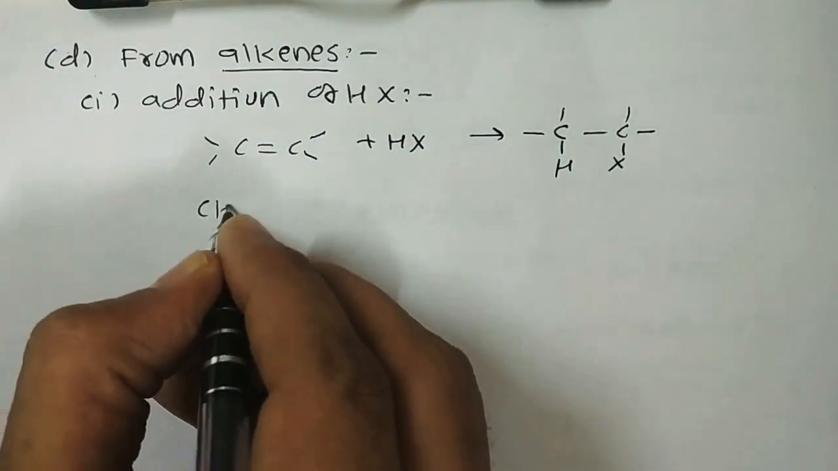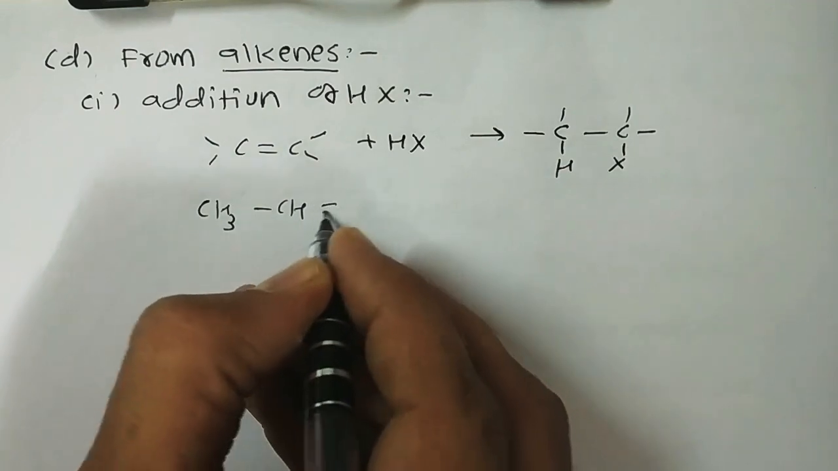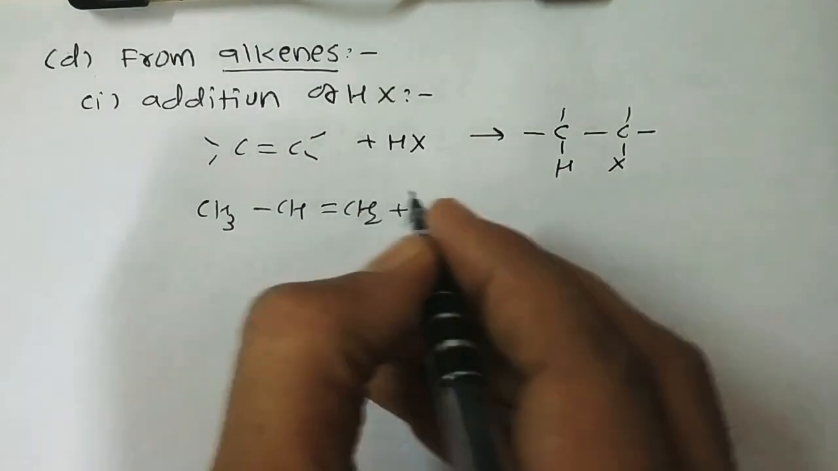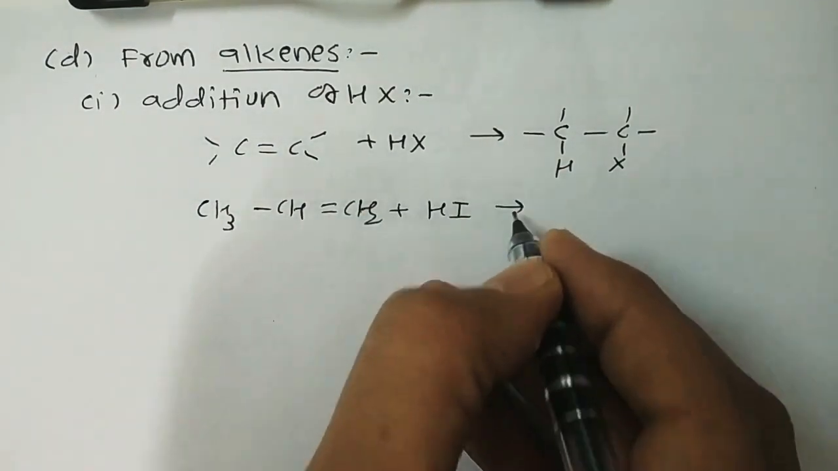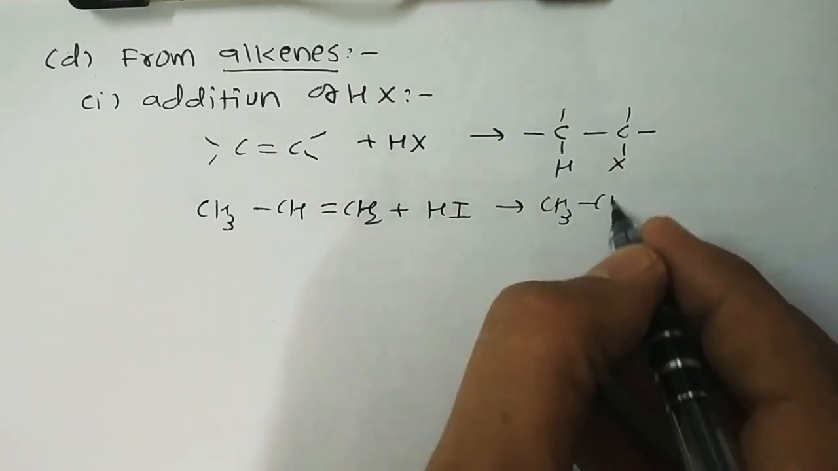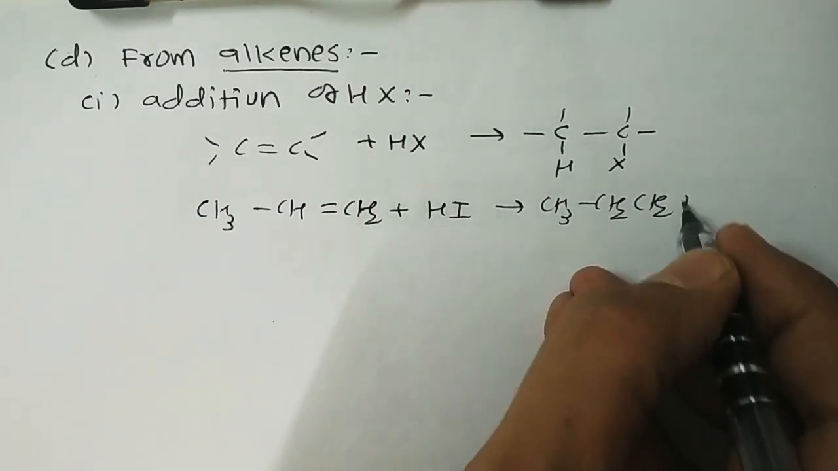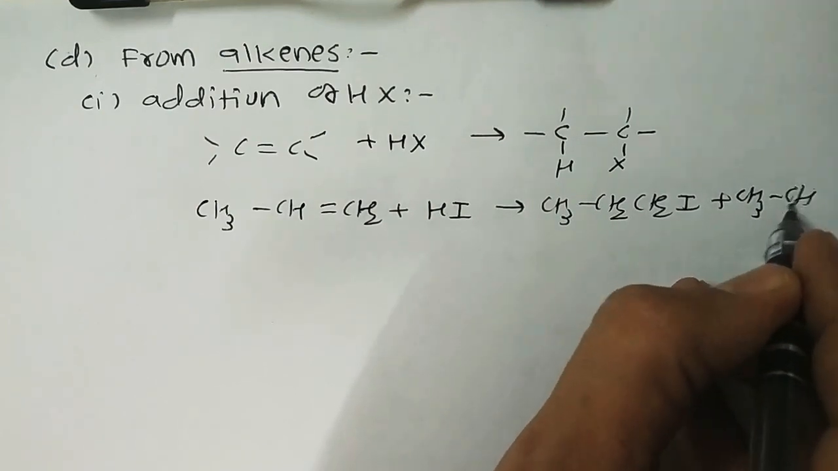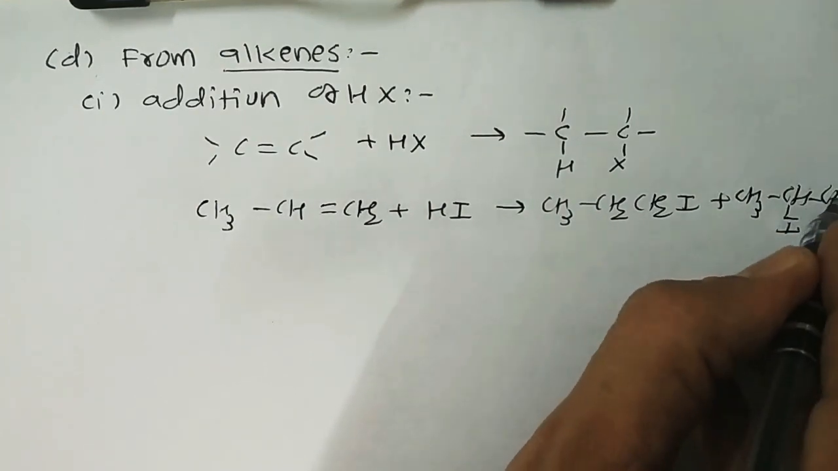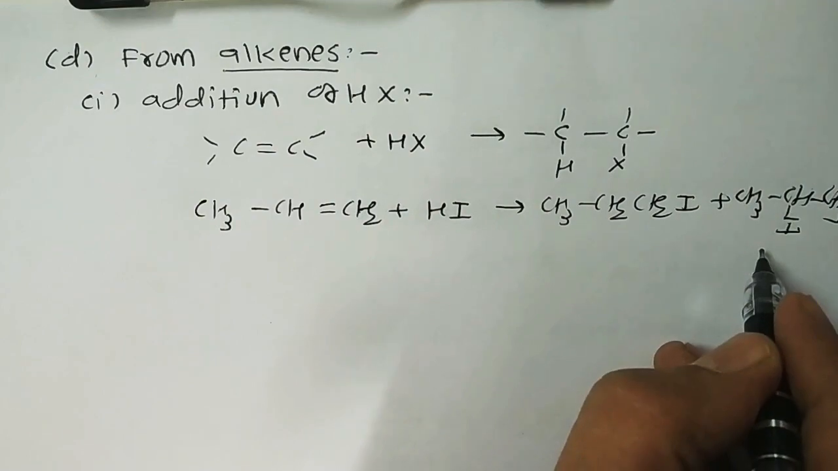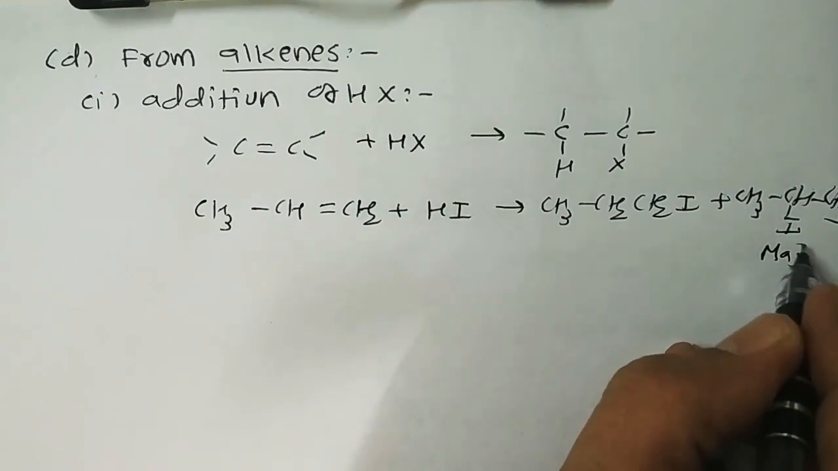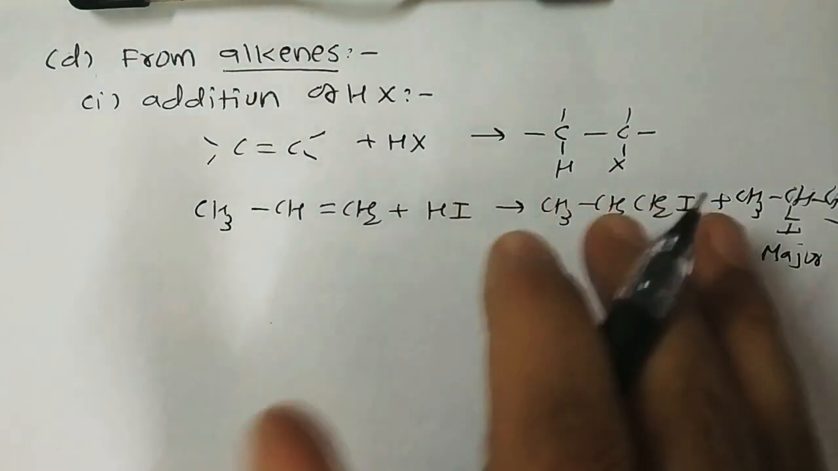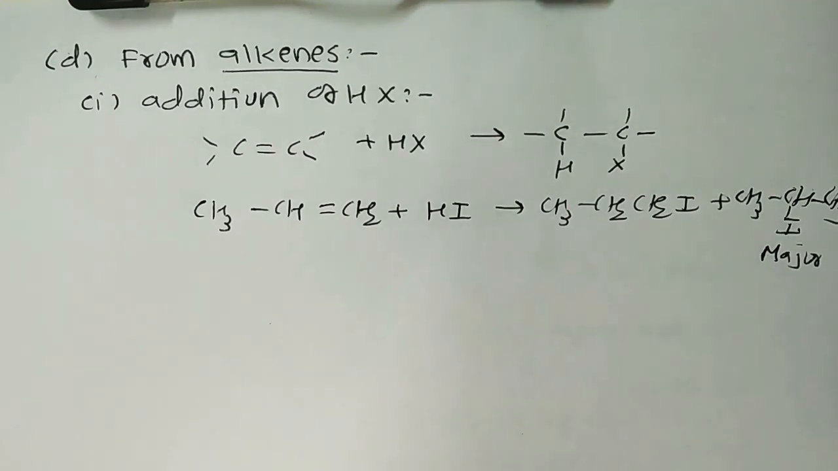But if your alkene is like that, CH3 CH double bond CH2 plus HI, we get two different products: CH3 CH2 CH2I, and another product, 2-iodopropane. So this one is the major product, and this one is the minor product, which can be explained with the help of the Markovnikov rule.